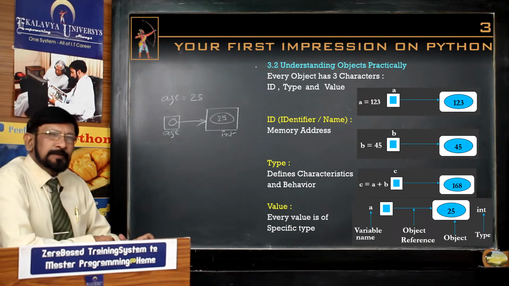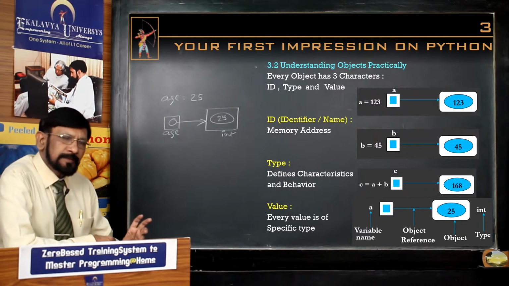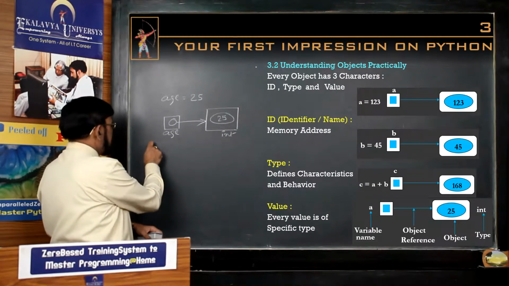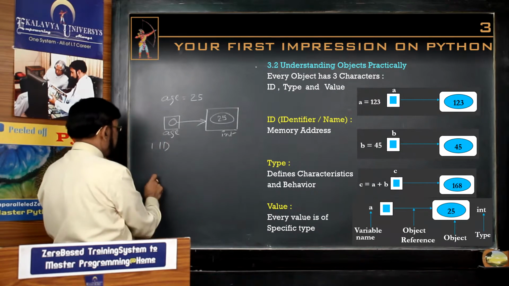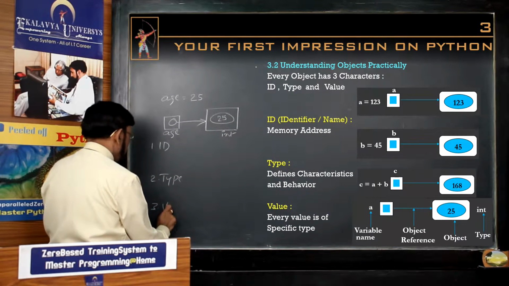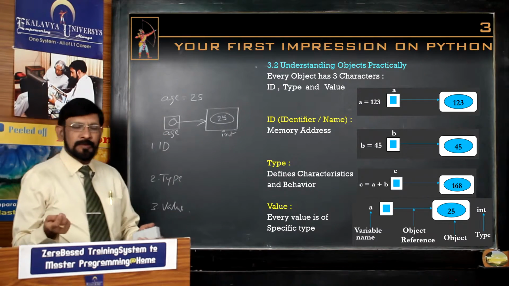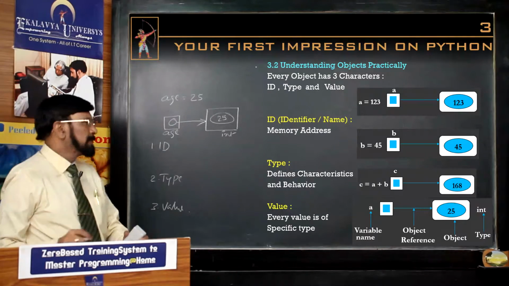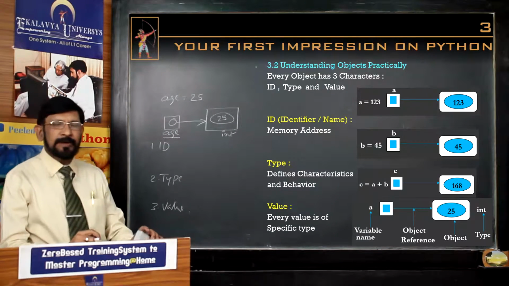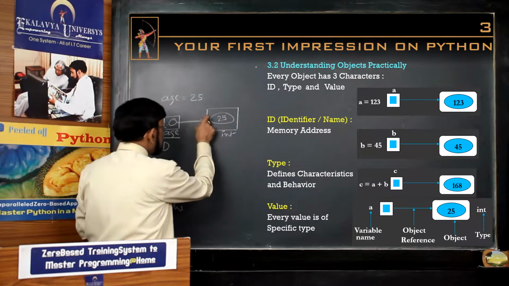With reference to this declaration, let us understand the 3 characteristics of an object in detail. What are the 3 characteristics? First one is ID, second one is type, third one is value. ID. ID you can understand as identity or name. With reference to this, what is the ID? Age. Age is the ID, it is the name. And what is it doing? It references the real object.